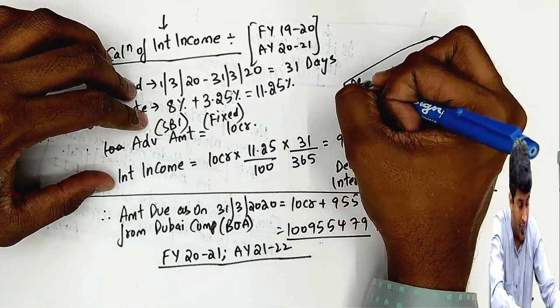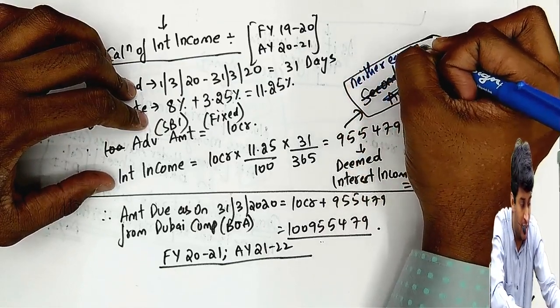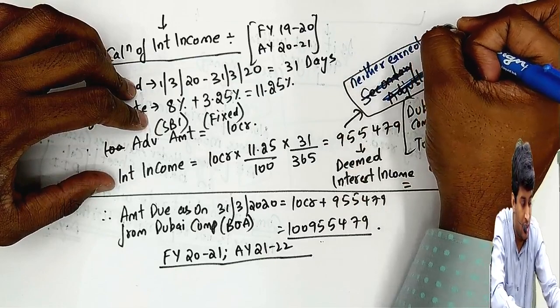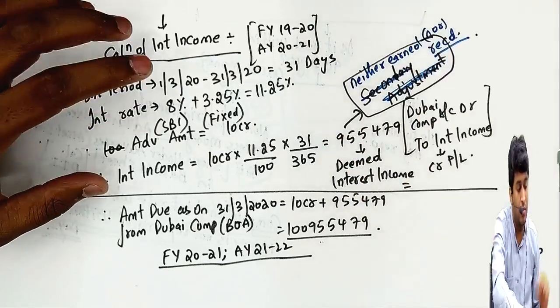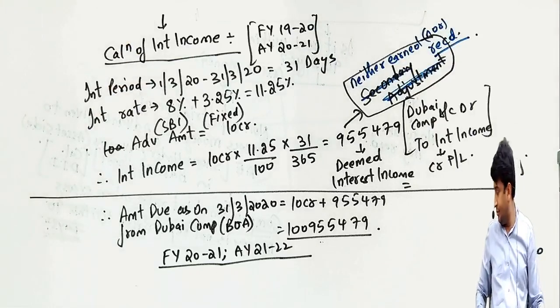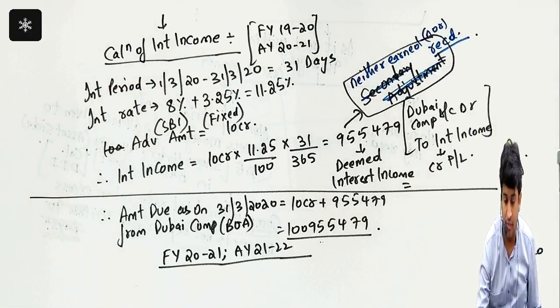this is neither earned nor received. Please understand that. Still you have to pay tax. This is neither earned by you, neither received by you. Still you have to pay tax on this. Check. Okay.